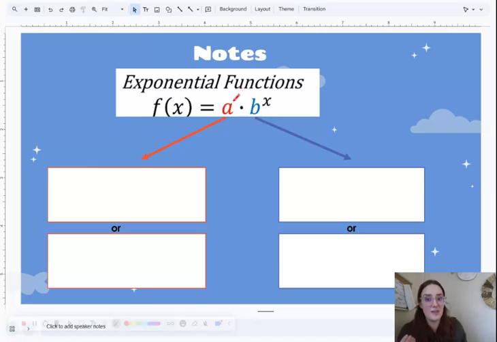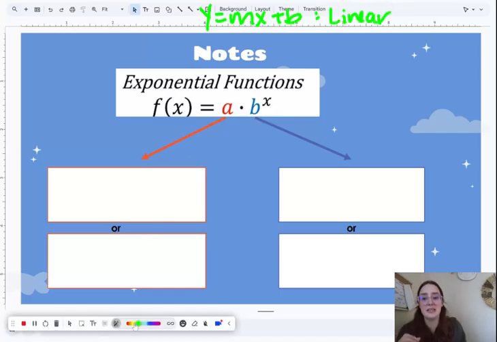We're looking at our A value versus the B value. This is our setup for an exponential function. So remember, for a linear function, how we would set it up was y equals mx plus b. Remember, that was our setup for linear. This is the same idea. This is the setup for now, just exponential.